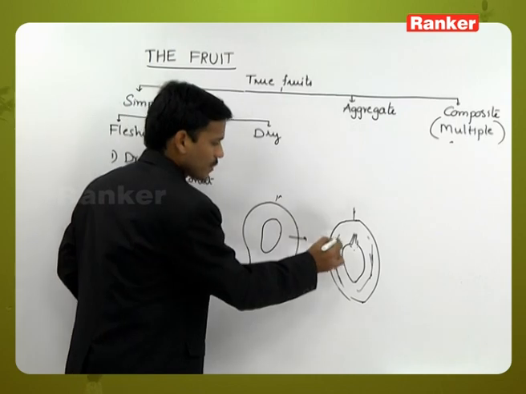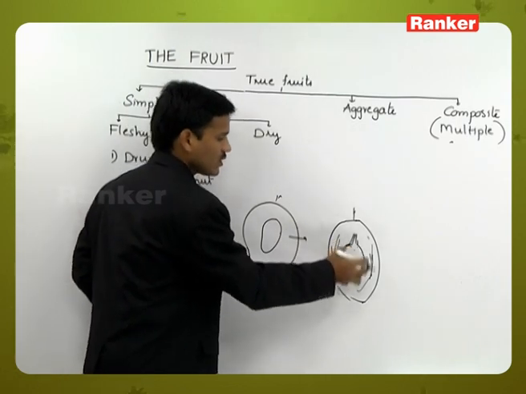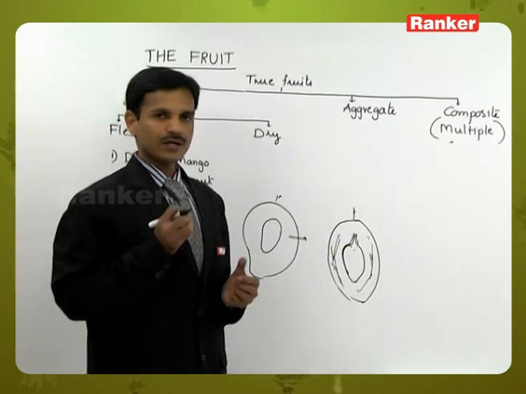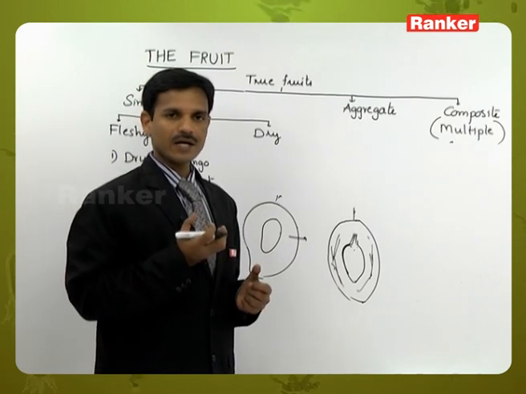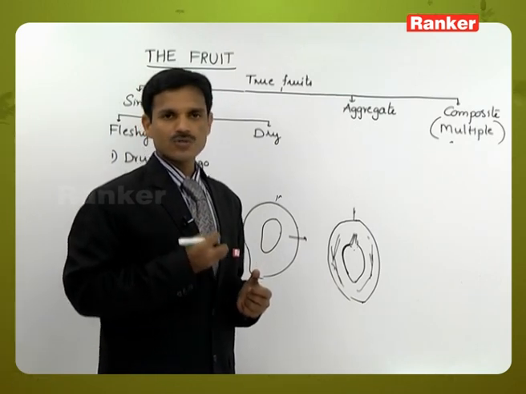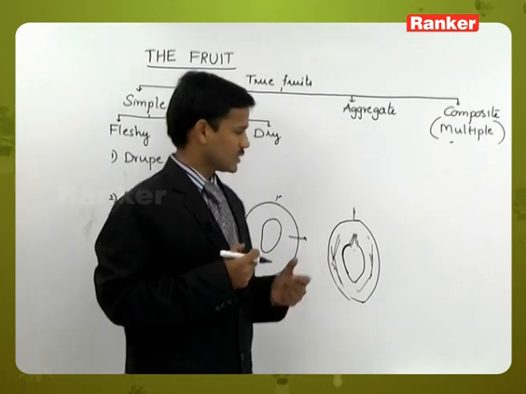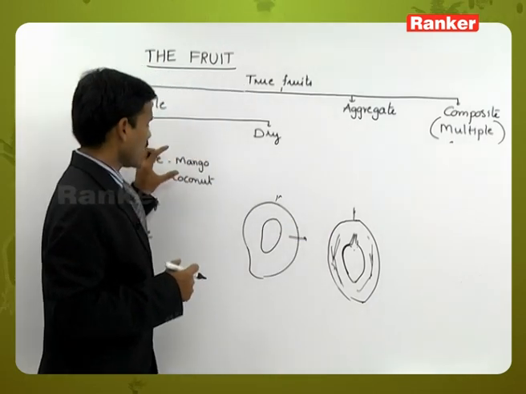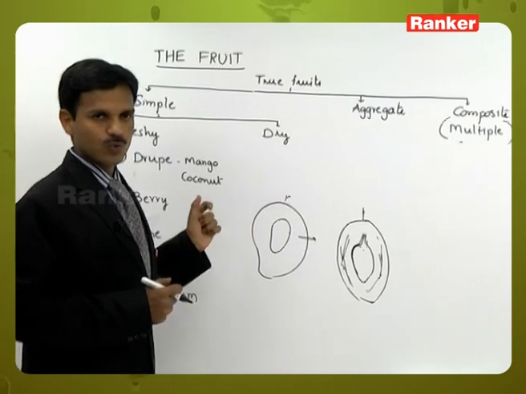The inner endocarp is stony. Inside the endocarp, white material is present. That white material is called endosperm. So the endosperm is the edible part in the coconut. Mango and coconut both are examples for drupe.